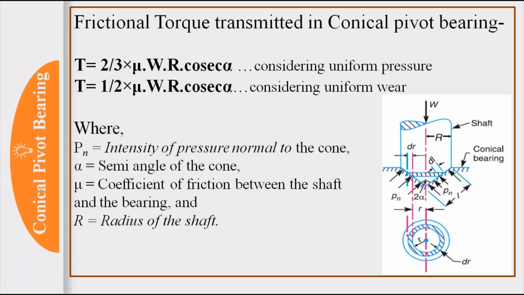How will the MCQ come? The frictional torque in a conical pivot bearing based on uniform pressure theory will be, formulas will be given in the options, so you have to choose the correct option. That will be the possible MCQ on this.